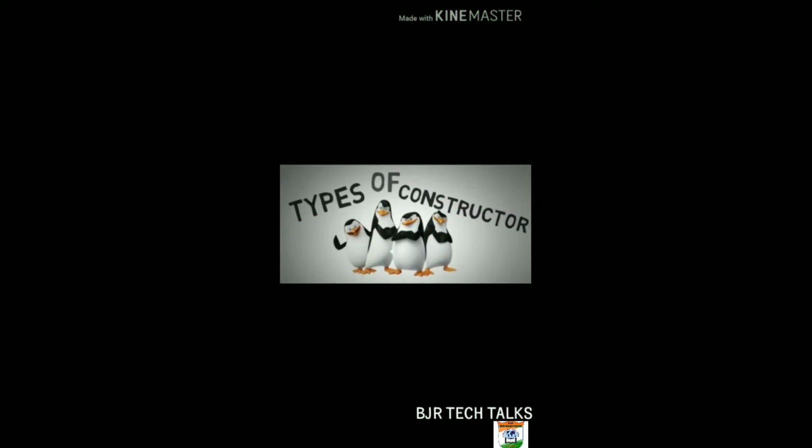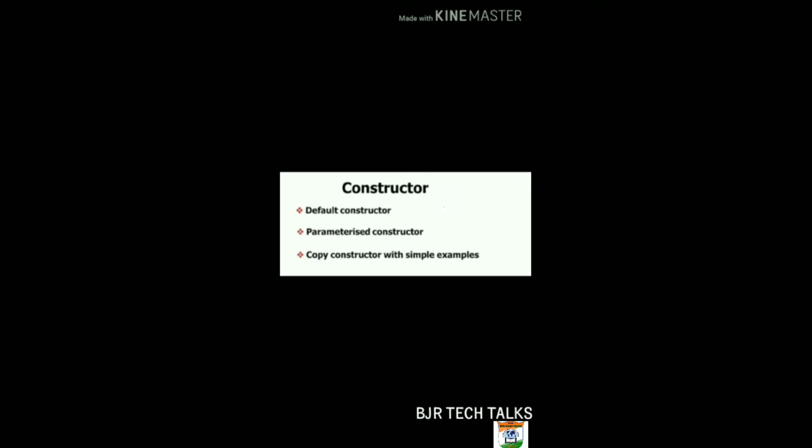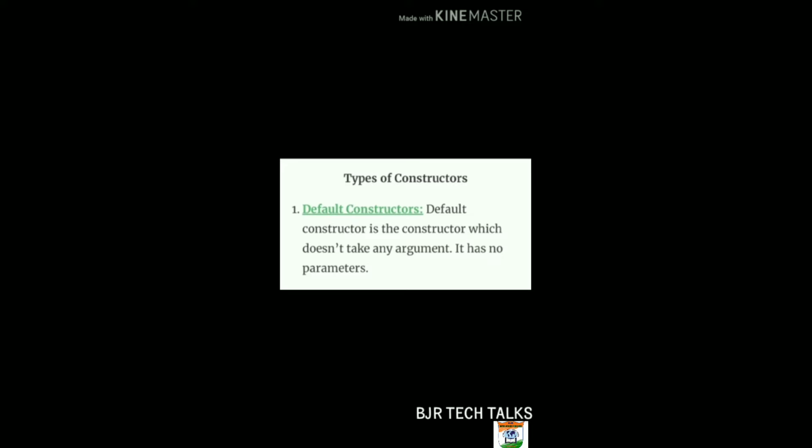The next one is types of constructor. Mostly there are three types of constructors. First one is default constructor. Second one is parameterized constructor. Third one is copy constructor. And the first one is default constructor. A default constructor is a constructor which doesn't take any argument and it has no parameters. So the constructor which does not have any arguments or parameters is called a default constructor.